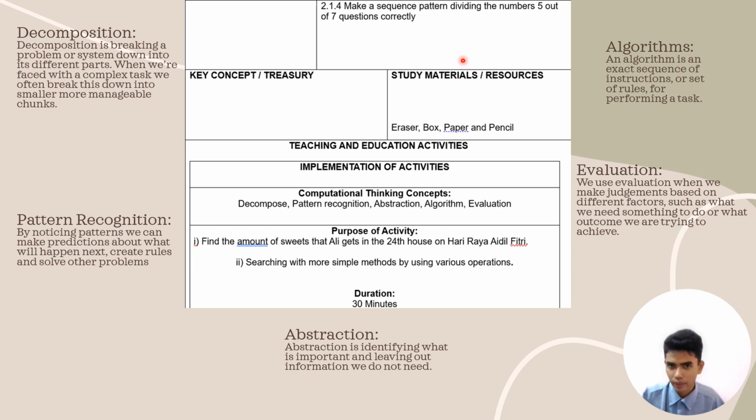So moving on, here we have the key concept or treasury, and over here the study materials and resources. The key concept treasury is about all of these things: what is the duration, the purpose of the activity, and the information about the activity. Here we have study materials or resources, which are the items or tools that we will need in this activity: eraser, box, paper, and pencil.